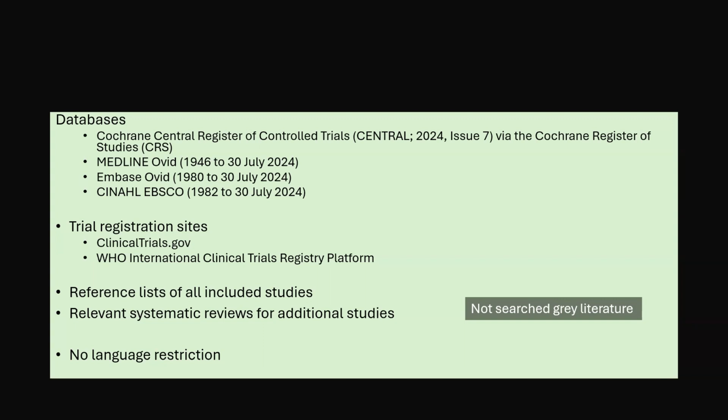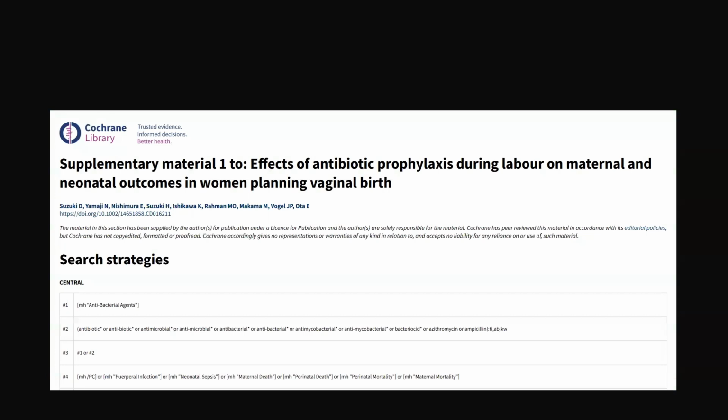They mentioned that they've looked at the reference list of all the included studies, and they've also looked at relevant systematic reviews with the same question. And they have explicitly mentioned that there was no language restriction. Some of why I gave only partial yes was they had not searched for grey literature, like for example, any conference abstracts and thesis abstracts, and they've not mentioned whether they had contacted any content specialists also, content experts. Here in the supplementary material they had given their search strategies.